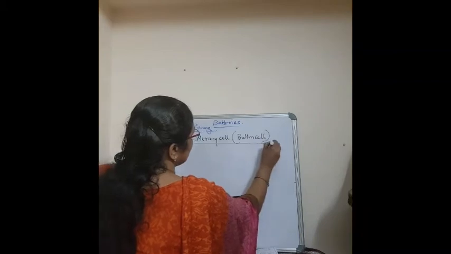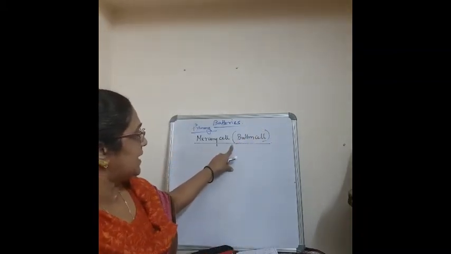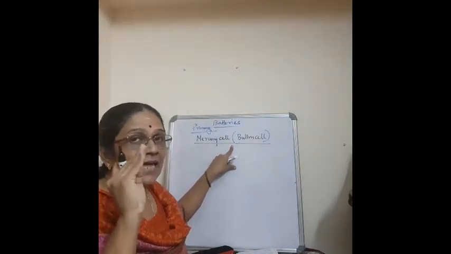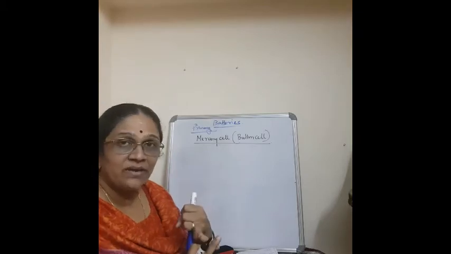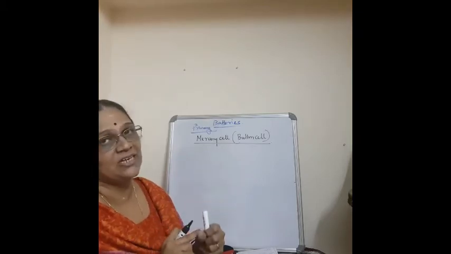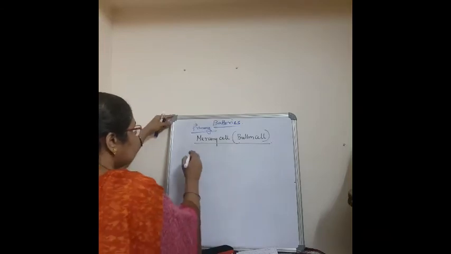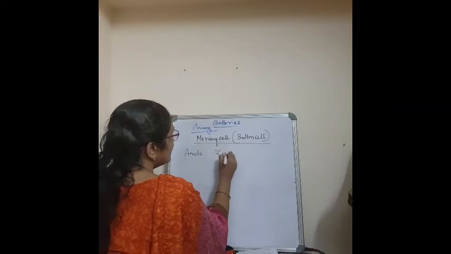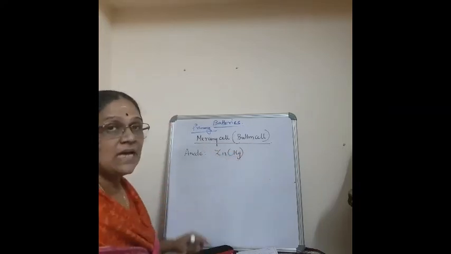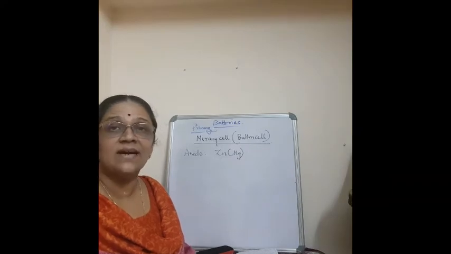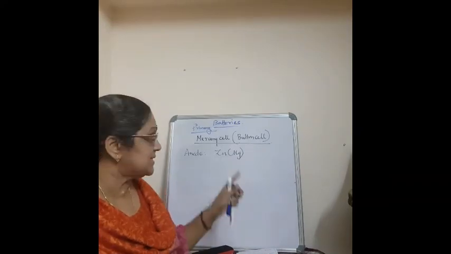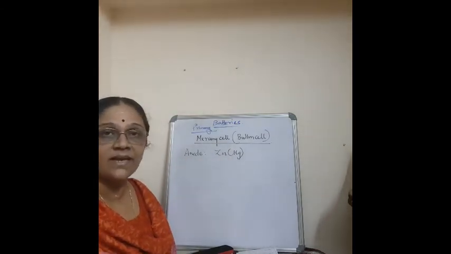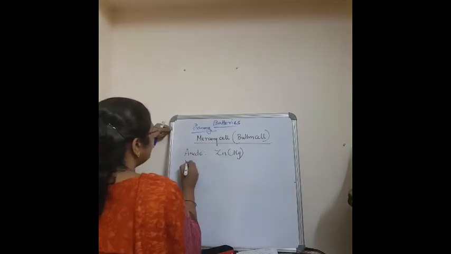Okay. In the case of mercury cell, you have to know the anode, you have to know the cathode, the electrolyte, and what? The anodic reaction as well as the cathodic reaction. Correct? Now, we will see what is anode. Okay. Anode means it is nothing but zinc amalgam. You know what is amalgam? Anything which is in connection with mercury, you will call it as zinc amalgam. So, the anode is zinc amalgam. Correct? Okay. Now, what is cathode?